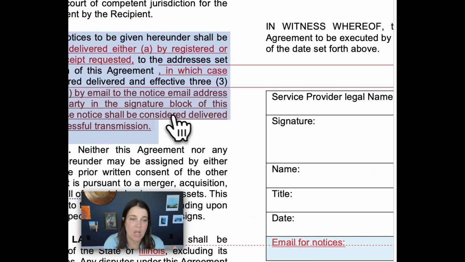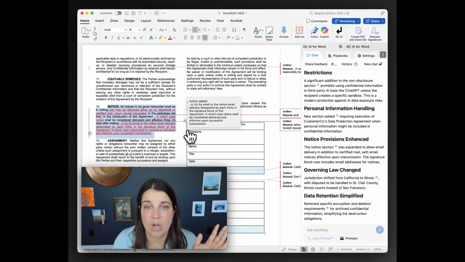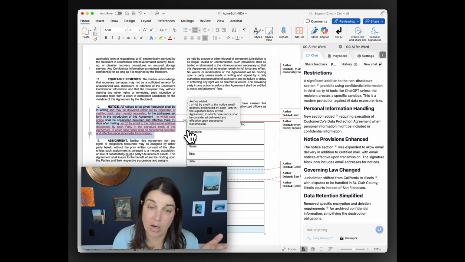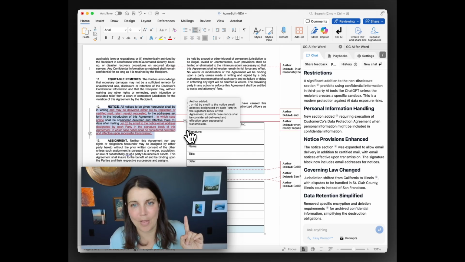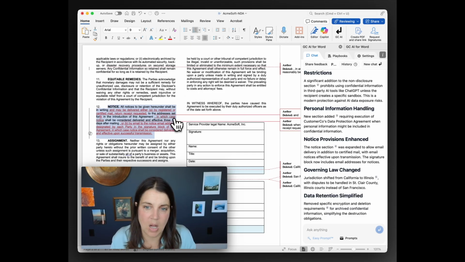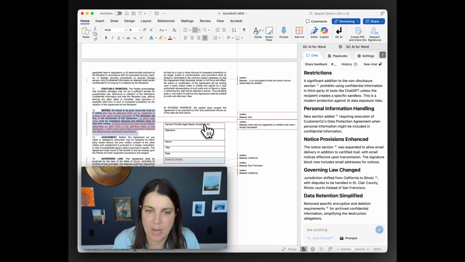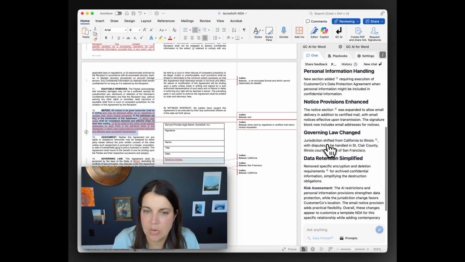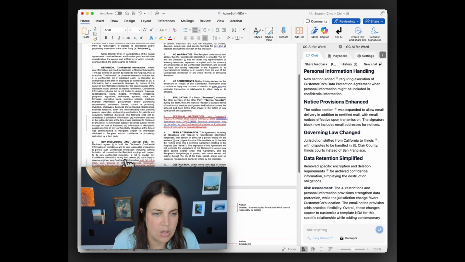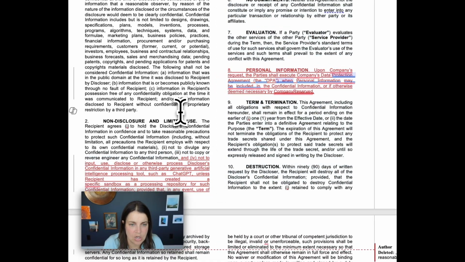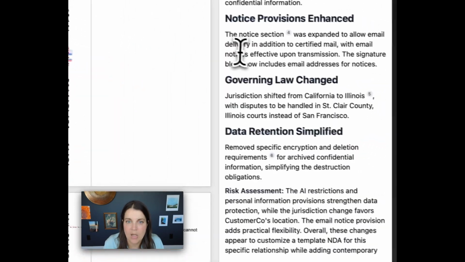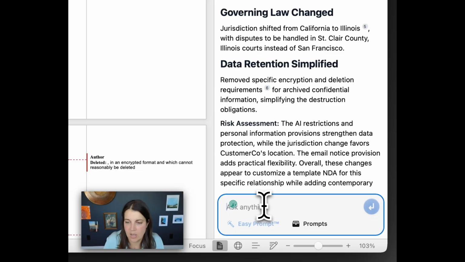Notice provisions, okay, we're going to do notice over email. God bless, we should probably have changed that in our NDA in the first place. I'm going to store that away as Acme Soft and make that red in my next NDA. But for now, I'm going to accept that red line, no sweat. All right, so here's what I want to do. I think it's kind of weird that they've added this restriction on generative AI, given we're an AI company. So I'm going to have the AI help me out with that.